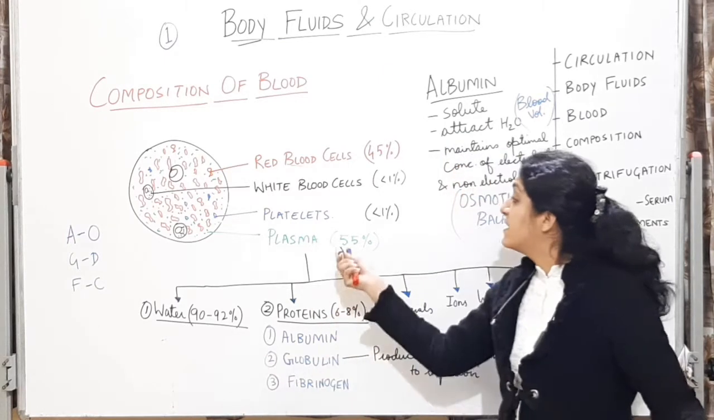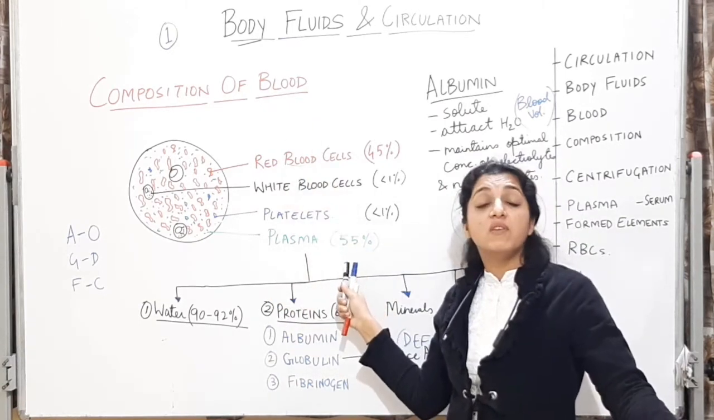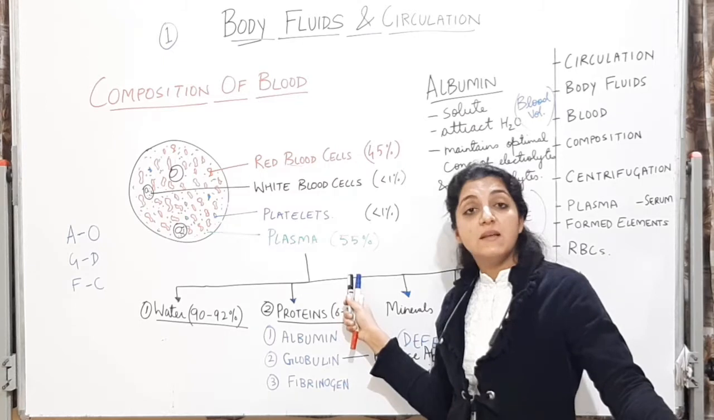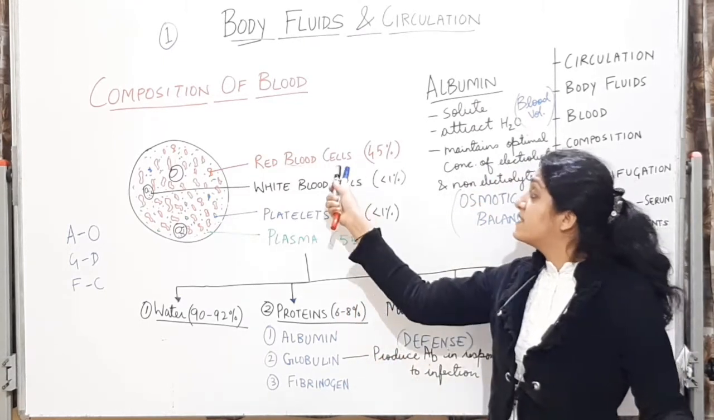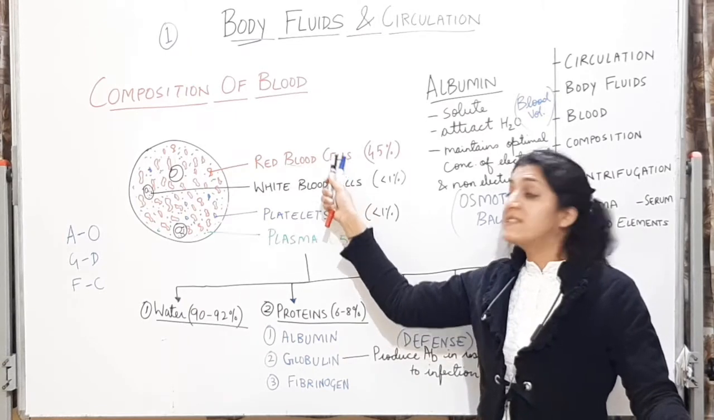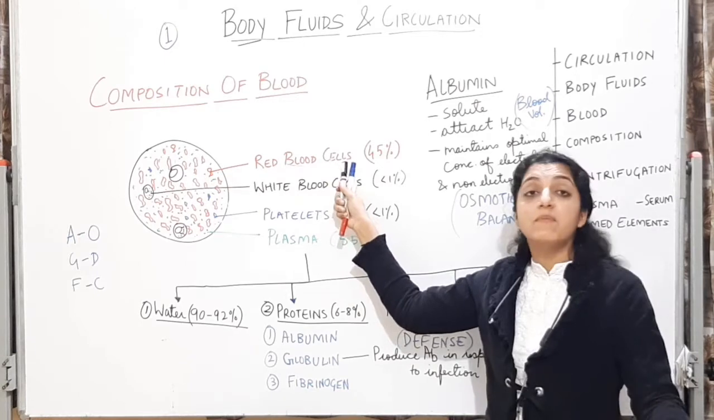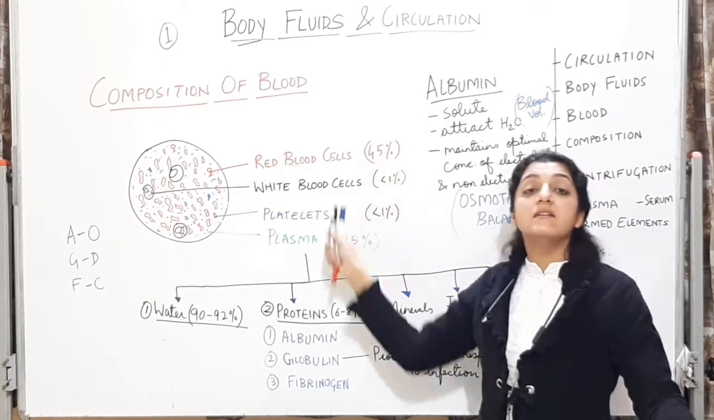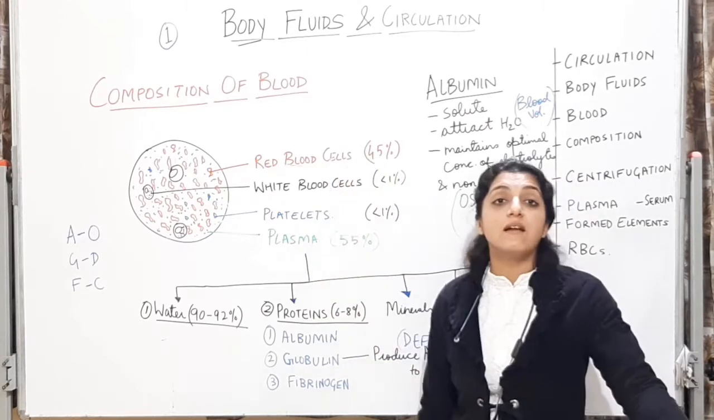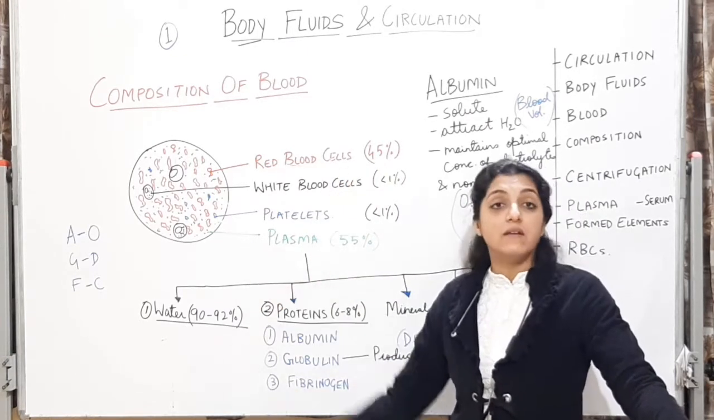Alright, so having seen the plasma in detail, in blood the most abundant is plasma, which is 55%. Now we will see the second most abundant. Among cellular components, the most abundant is the red blood cells. We are going to see the red blood cells, which make up around 45% of the blood.